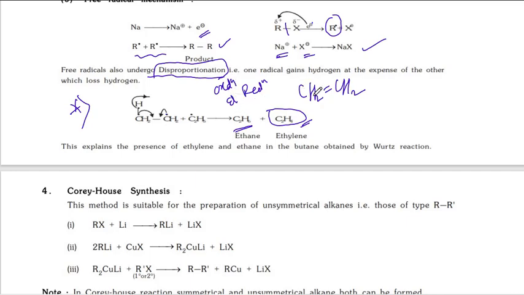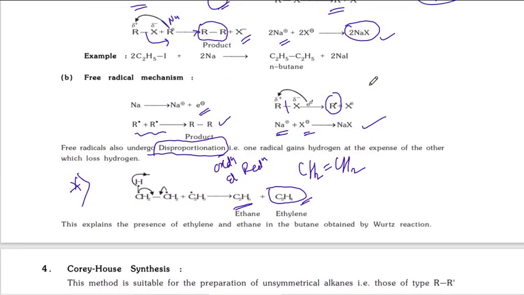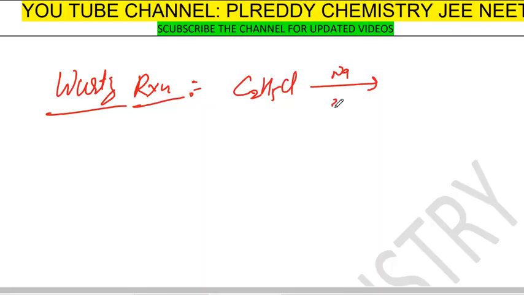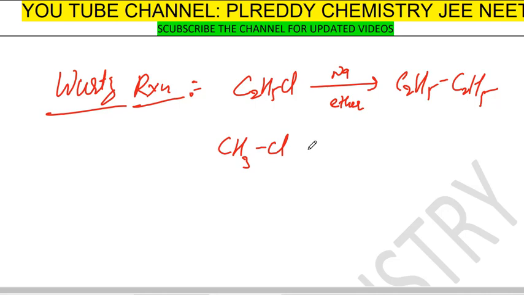Yes, I want to give one example. With sodium and ether, you will get C2H5-C2H5. If you take methyl chloride, then you will get methyl and methyl, that means ethane, you are getting double.